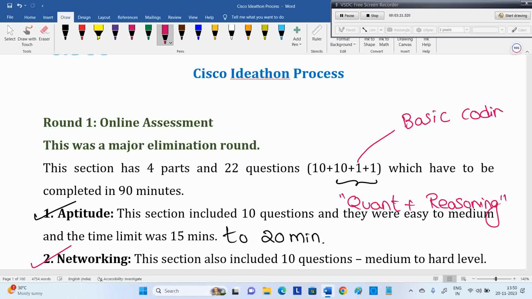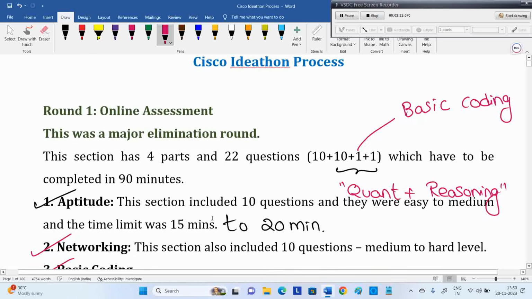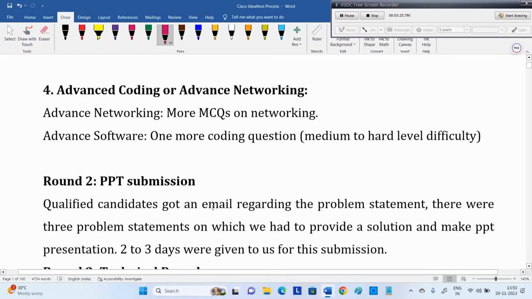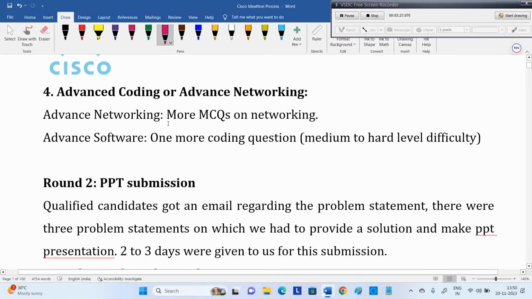There are two profiles. We can go for advanced networking or advanced coding. If it is advanced networking, they'll ask more MCQs related to networking. Or else if it is the advanced software profile, they'll ask one more coding question, that too at a difficult level. Basic coding is already completed. At the start of the test, you may need to select the profile you are going for. The fourth part will be decided depending on that.